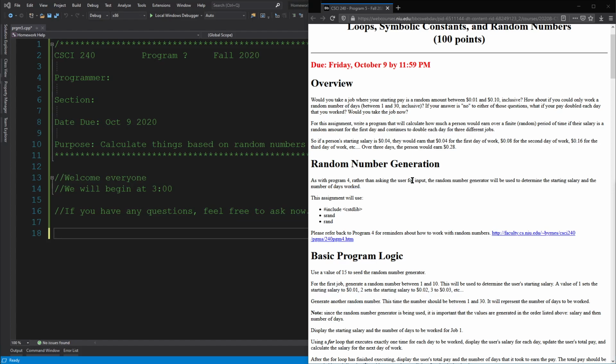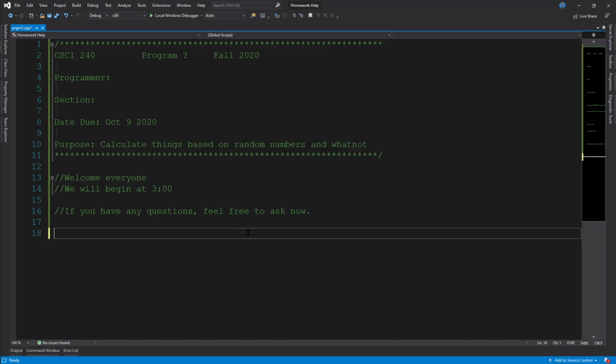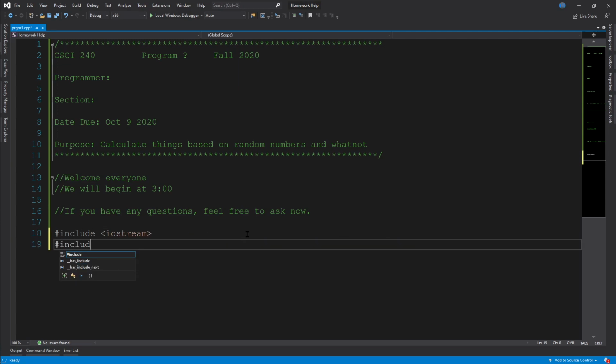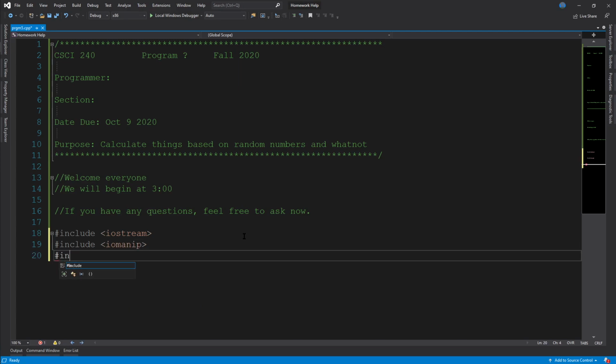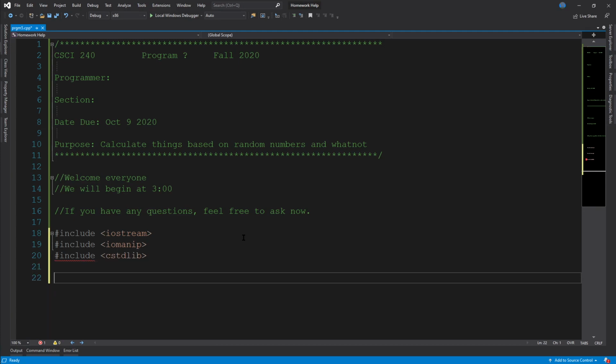So for this program, we are basically just generating random numbers, adding them together, and outputting results. We start off just the same way we always do, with our #include iostream, iomanip, and for the random number generator, we also need the cstdlib. There we go.